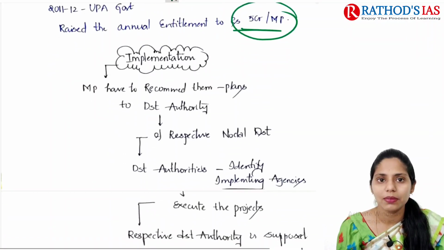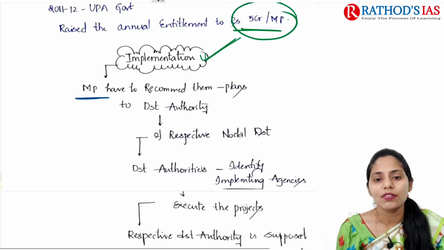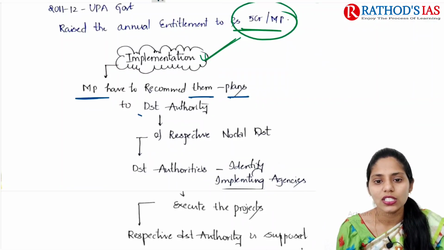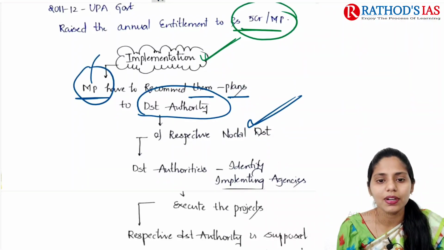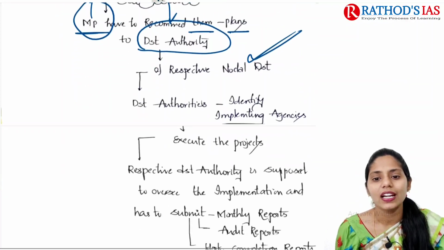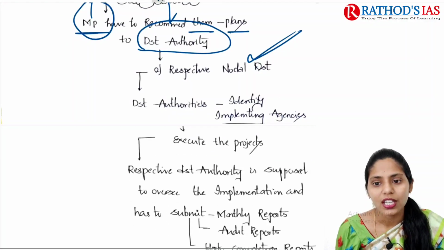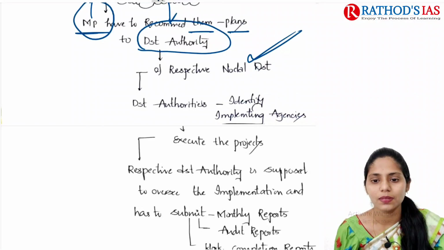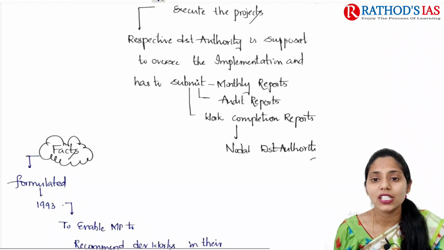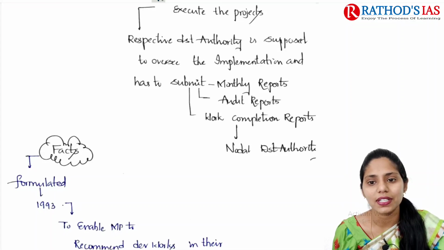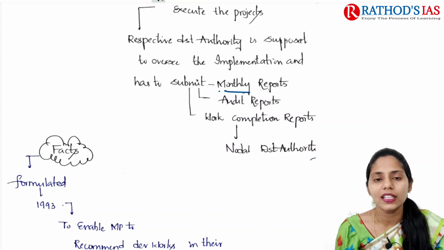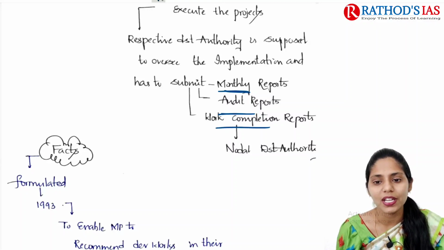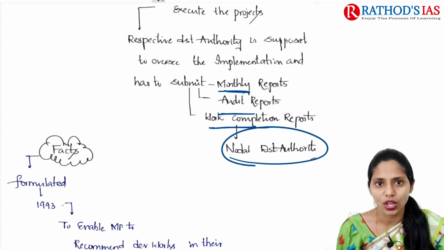And next one is implementation. If you're talking about implementation of this scheme, MPs have to recommend plans to the district authority of respective nodal districts. The district authorities will identify an implementing agency to execute these plans, and the respective district authority is supposed to oversee implementation. That district authority needs to submit monthly reports, audit reports and work completion reports to the nodal district authority.